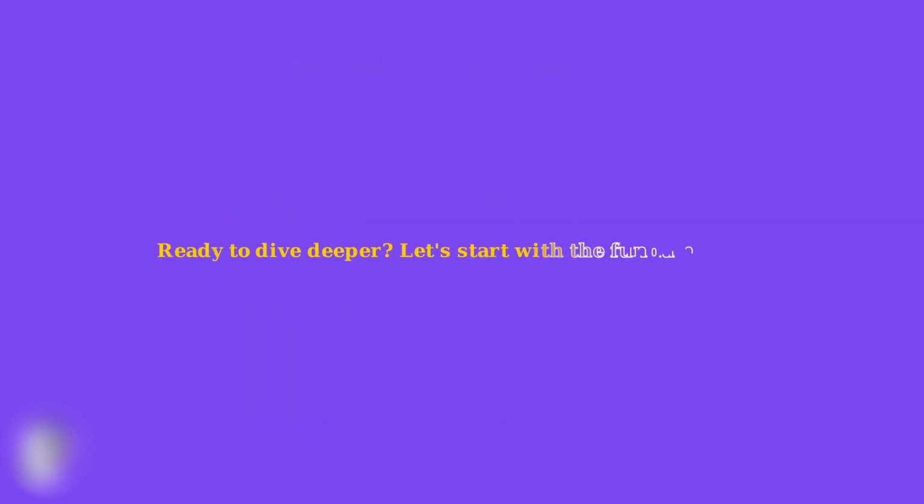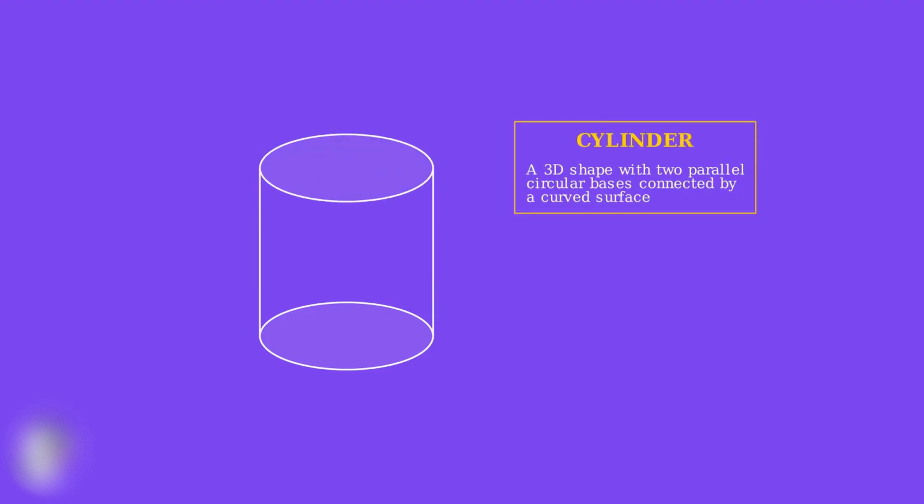Now that you understand what curved surface area is and why it matters, you're ready to dive deeper into the mathematical concepts. In the next section, we'll define the key terms you need to know: cylinder, radius, and height. Before we can work with the curved surface area formula, we need to understand the fundamental components of a cylinder. A cylinder is a three-dimensional geometric shape that consists of two parallel circular bases connected by a curved surface.